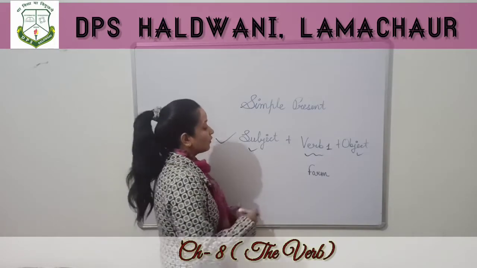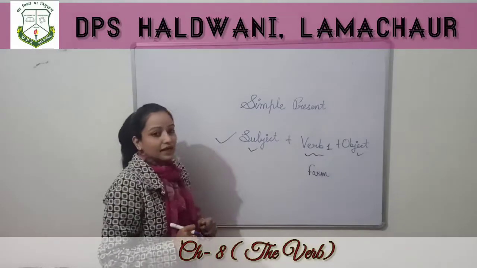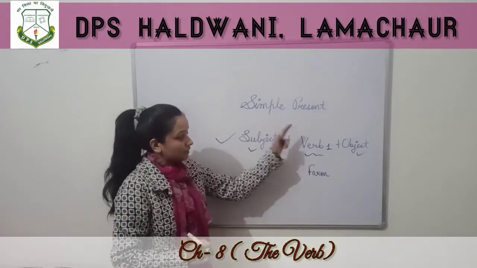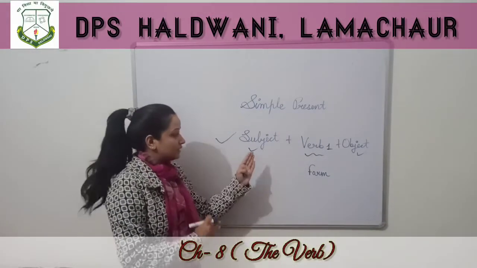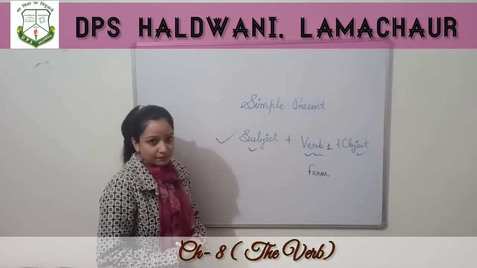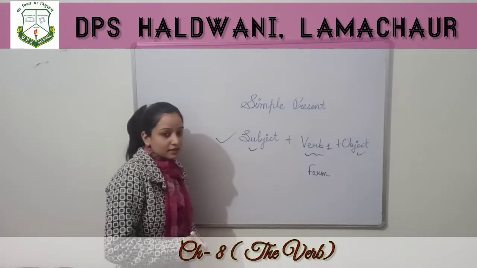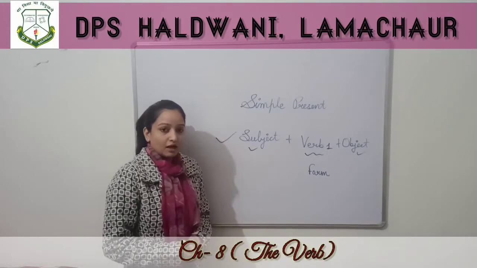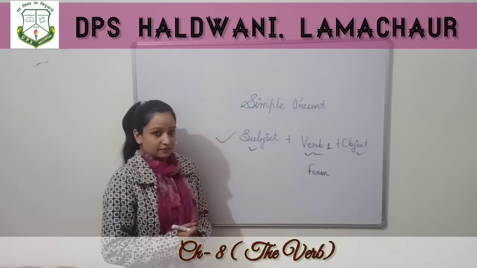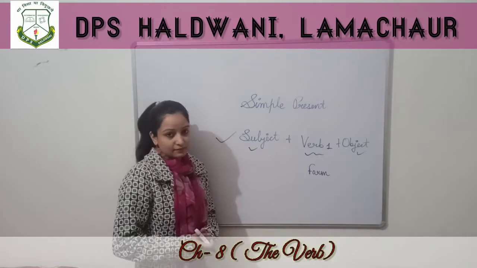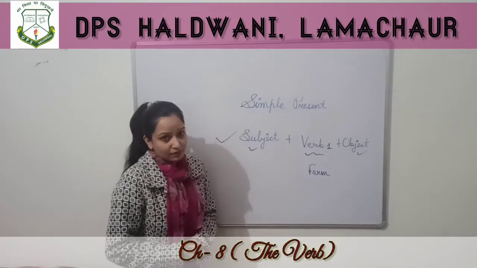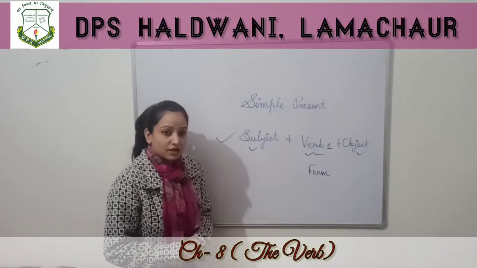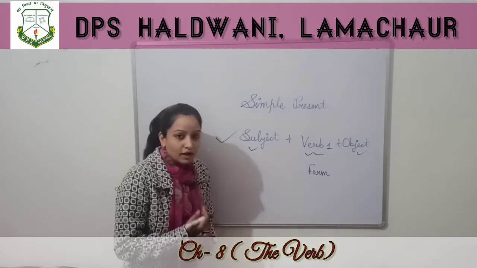So when we make the sentence under simple present tense, first we write subject. Subject means, tell me what is a subject? Subject means about whom we talk in the sentence. जिसके बारे में हम बात कर रहे हैं सेंटेंस में, that will be the subject. What will be the subject? जिसके बारे में हम बात कर रहे हैं.